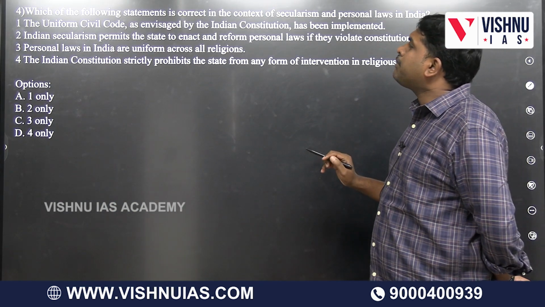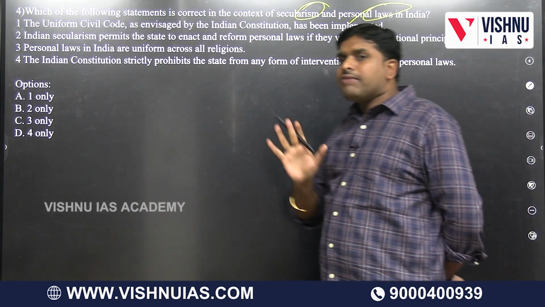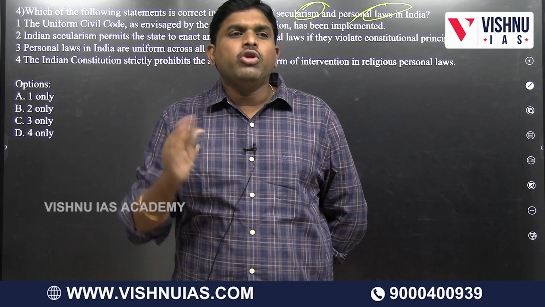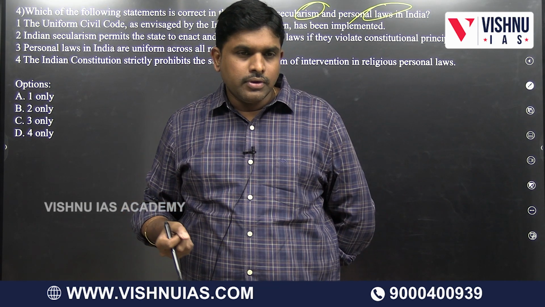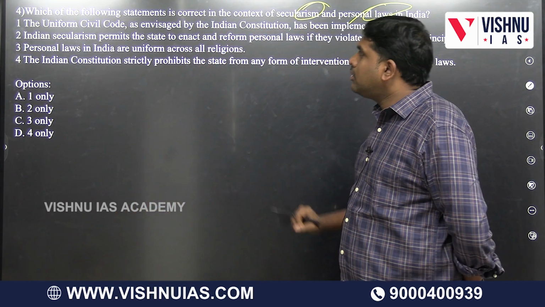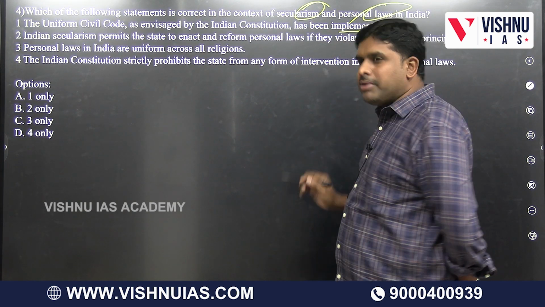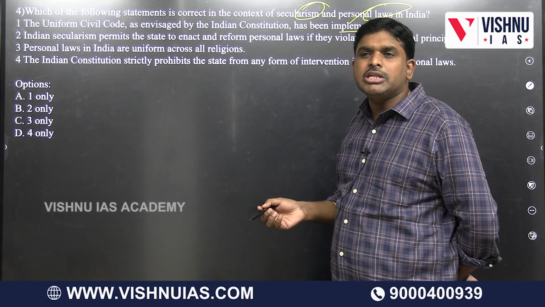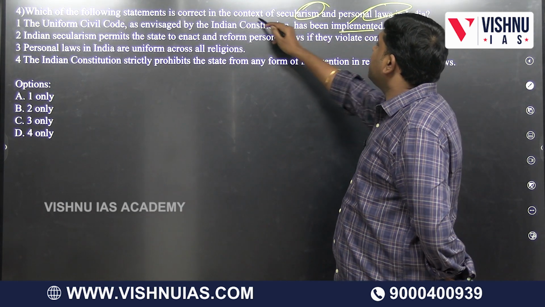Which of the following statements is correct in the context of secularism and personal laws in India? There is one unit in the 8th NCERT called secularism. The Uniform Civil Code is not discussed in detail there, but I brought it from secularism. First statement: the Uniform Civil Code as envisaged in the Constitution of India has been implemented. No. Article 44 of the Constitution places it in the Directive Principles of State Policy, but it never got implemented.